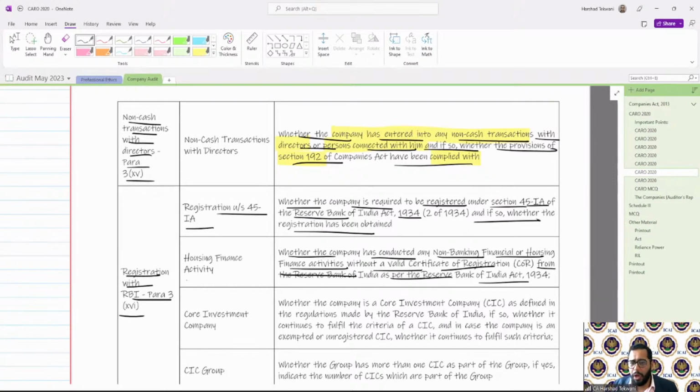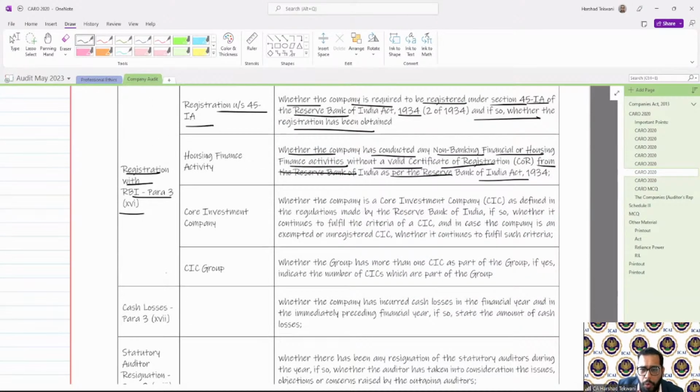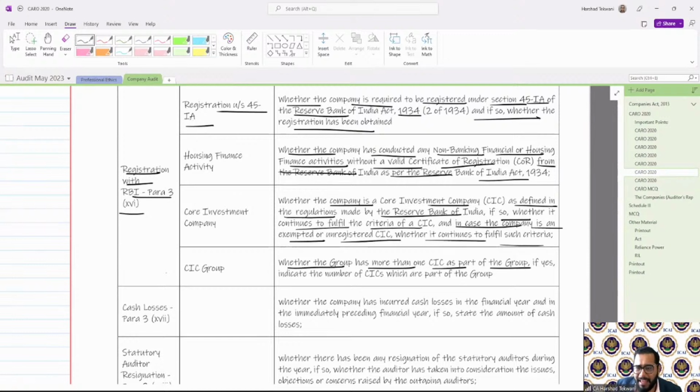So whether any housing finance activity or NBFC activity has been conducted without a valid certificate of registration. Whether the company is a CIC, a core investment company, as defined under the regulations made by RBI. If so, whether it continues to fulfill the criteria of a CIC, and in case the company is an exempted or unregistered CIC, whether it continues to fulfill such criteria. Then whether the group has more than one CIC as part of the group. If yes, indicate the number of CICs which are part of the group. So it is purely related to CICs and NBFCs.